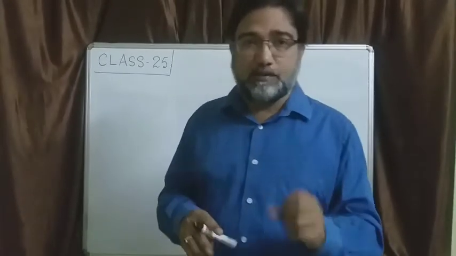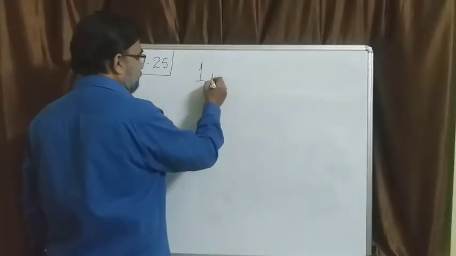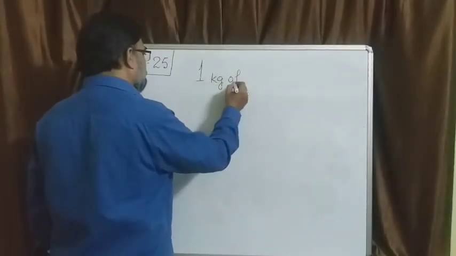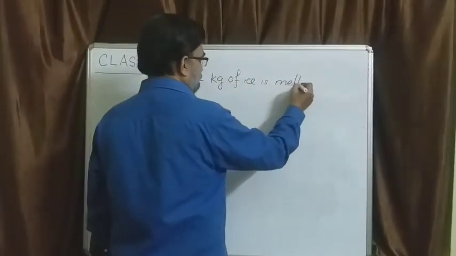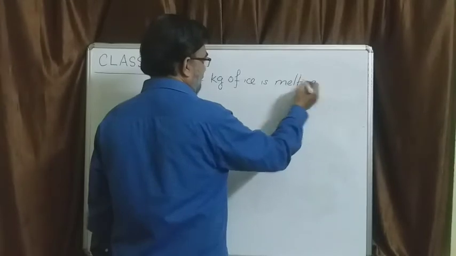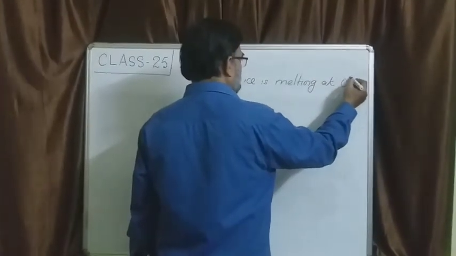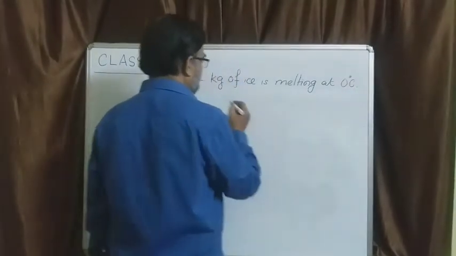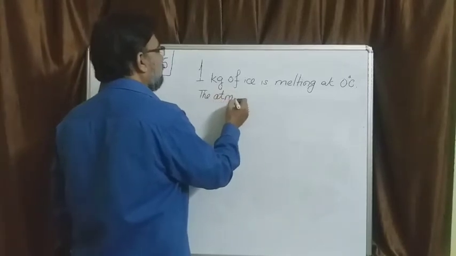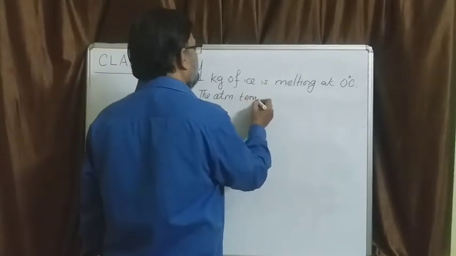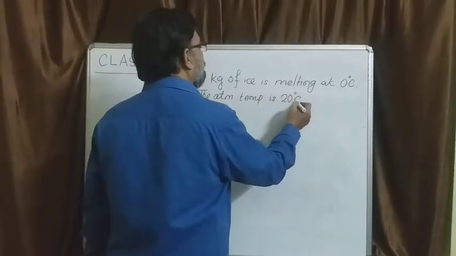We will take another example. Say a simple example. Say 1 kg of ice is melting at 0 degrees centigrade. The atmospheric temperature is 20 degrees centigrade.